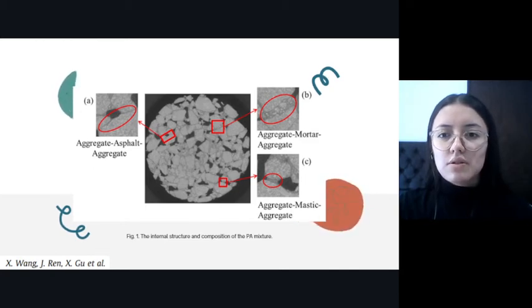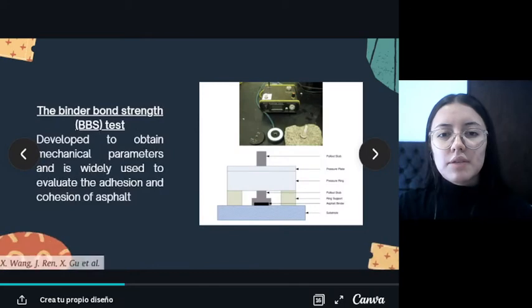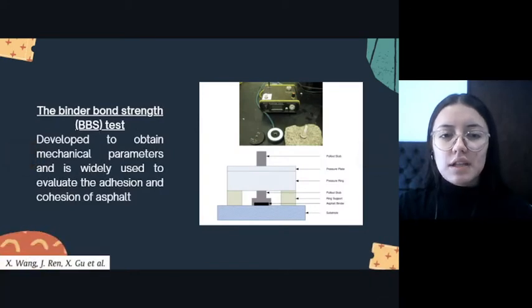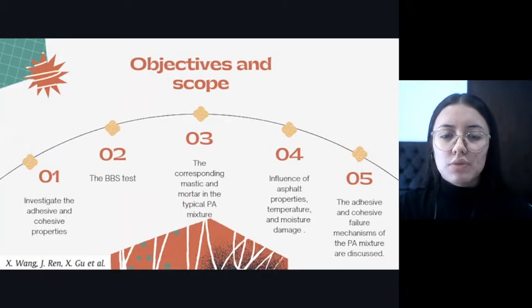Porous asphalt mixtures are the result of binding between these three materials. Therefore, it is important to investigate the properties of these three materials. The binder bond strength (BBS) test, a type of pull-off test, was developed to obtain mechanical parameters and is extensively used to evaluate the adhesion and cohesion of asphalt. The objective and scope of the paper is to investigate the adhesive and cohesive properties of asphalt, mortar and mastic in a corresponding mix.